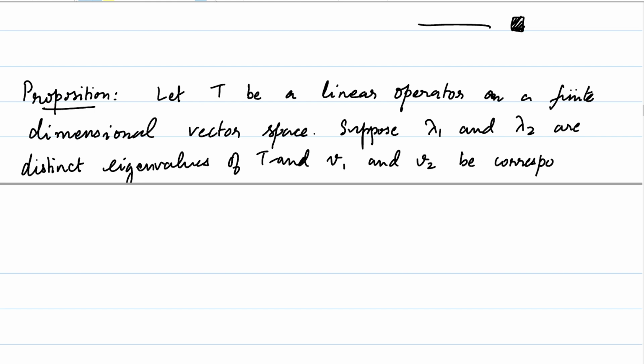So they are eigenvectors corresponding to distinct eigenvalues. Then V1 is orthogonal to V2.